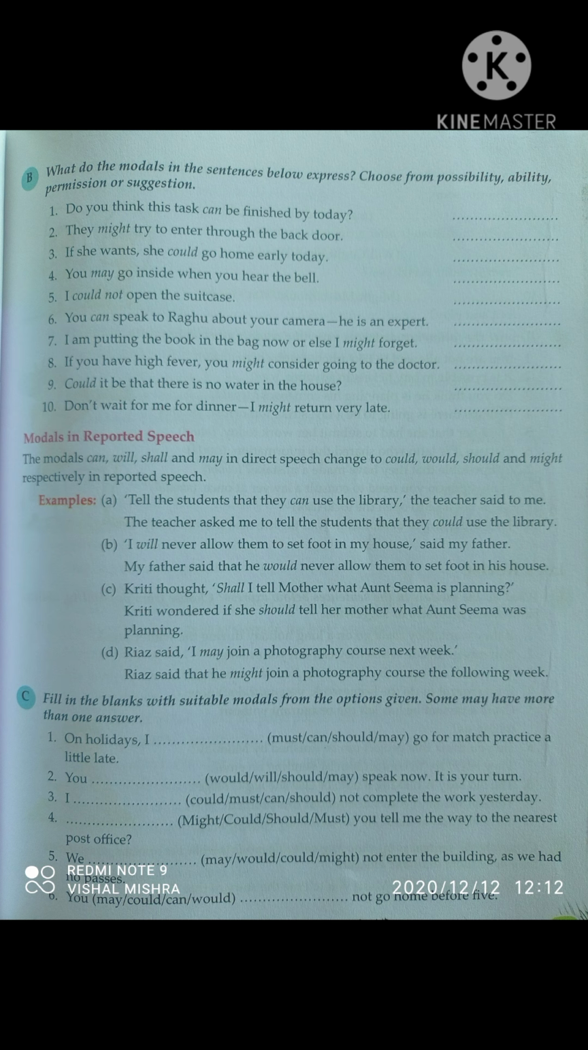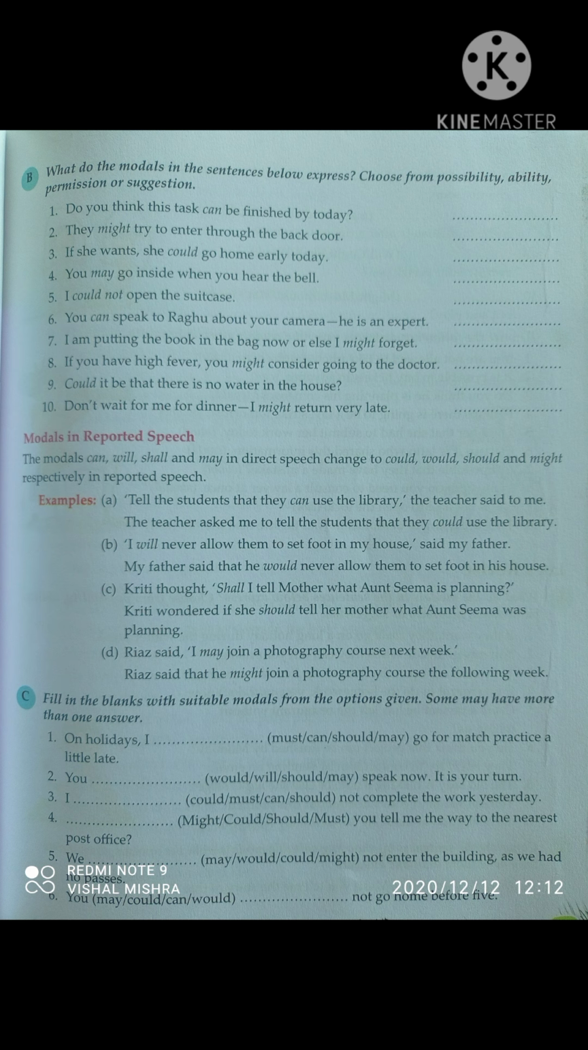Tell the students that they can use the library, the teacher said to me. The teacher asked me, because that was direct speech. The first sentence was in direct speech. Now we converted it into indirect: the teacher asked me to tell the students that they could use the library. There was can, but here it is could.